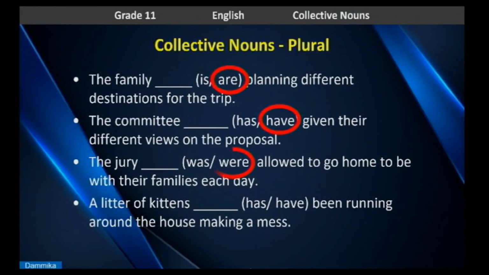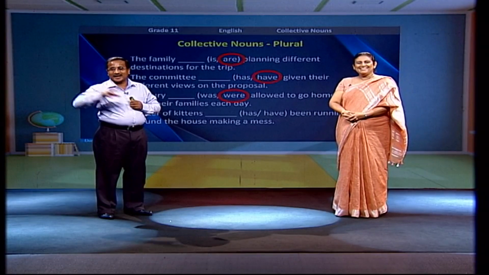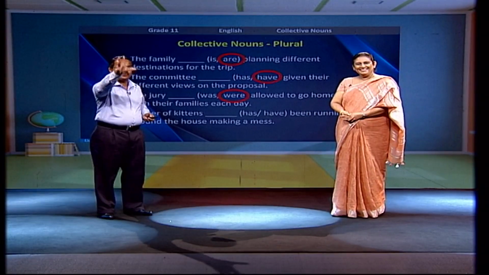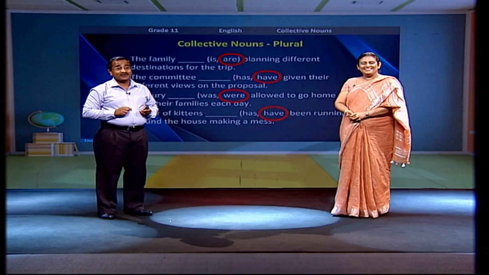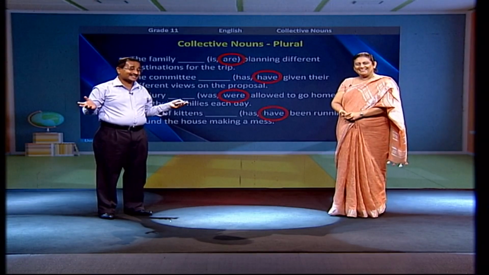If we further explain the next two, you can clearly understand that the jury and the litter of kittens also stand as plural nouns according to the meaning of the sentences. According to the meaning, the jury is divided. The litter of kittens, what have they done? They are running here and there. One is in the kitchen, the other in the living room, the other in the bedroom. A litter of kittens have been running around the house making a mess.